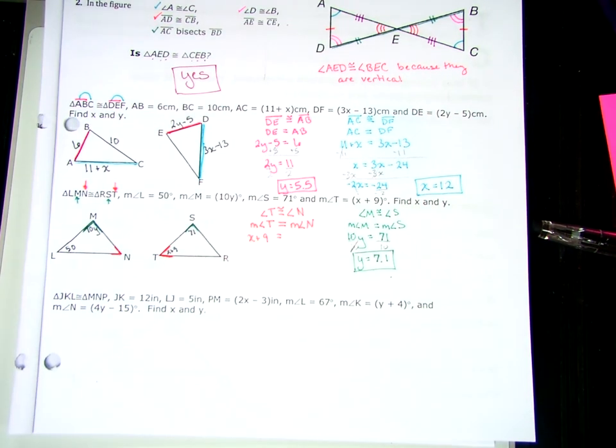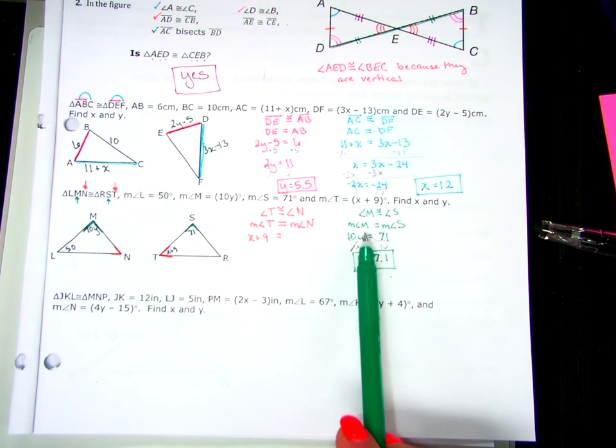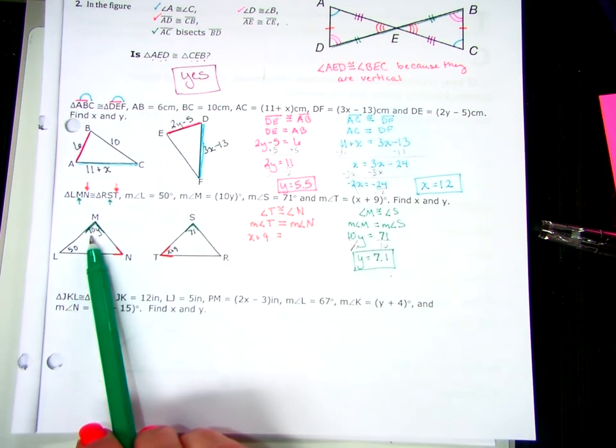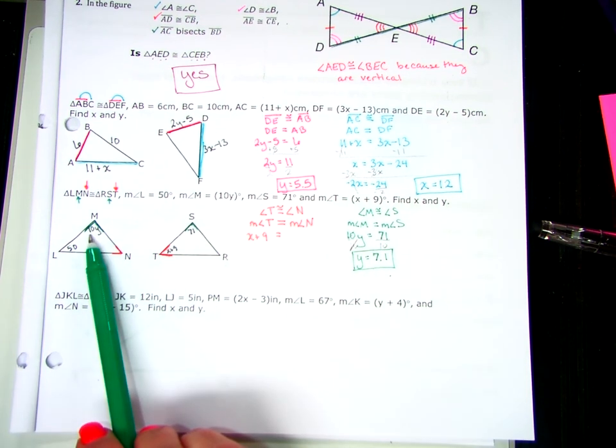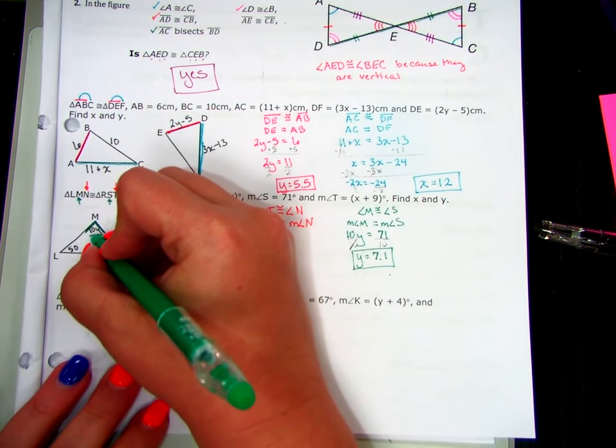Does that help me find n? No? Do I know how big angle M is? Angle M equals angle S. Angle S is 71. Do I know how big angle M is? Yes. How big is angle M? 71. Yeah, this one's 71. The matching one is 71.